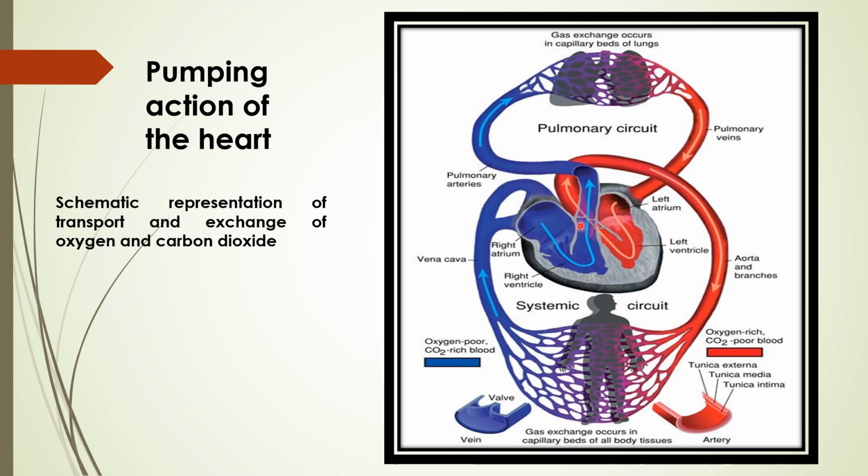Now you can see in one cycle blood is entering the human heart two times. It is going through the human heart two times. So that's why it is known as double circulation. Double circulation is equivalent to pulmonary circulation plus systemic circulation. Again, I repeat it.